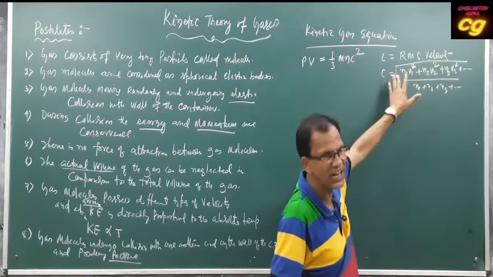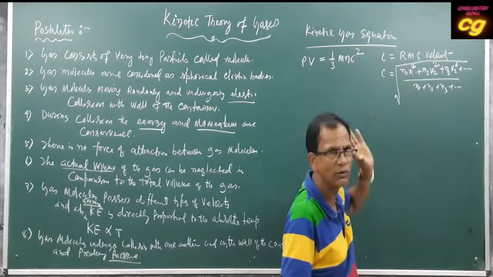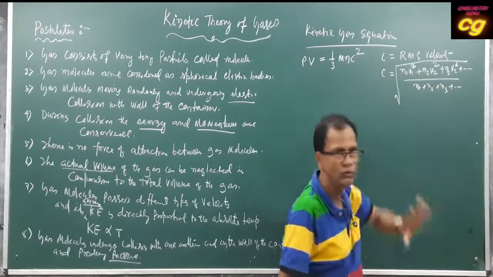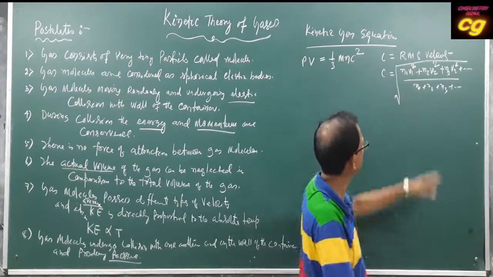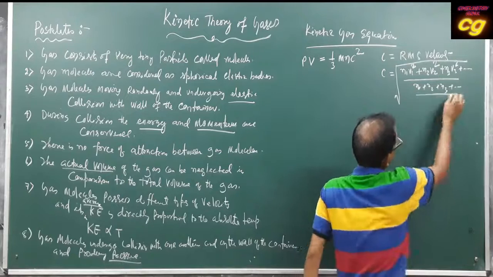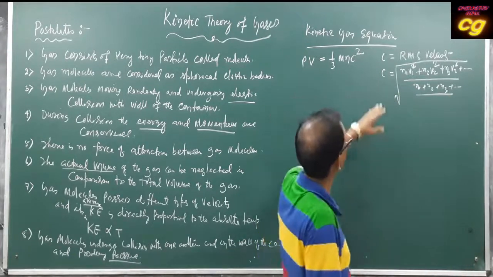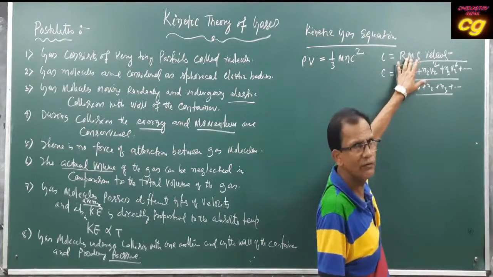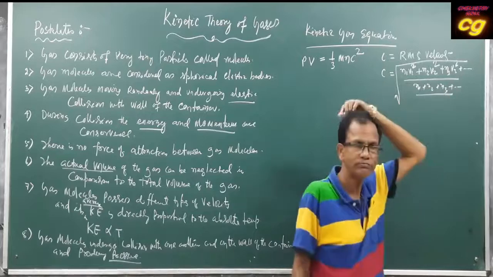Then the number of gas molecules possessing a particular velocity: let it be v1 for n1 molecules, v2 for n2 molecules. So what will be the total? n1 into v1 square, then n2 into v2 square. Then when it is divided by the total number of molecules, it will be called the average. So that is called root mean square. Mean means average. Root mean square velocity, that is c.